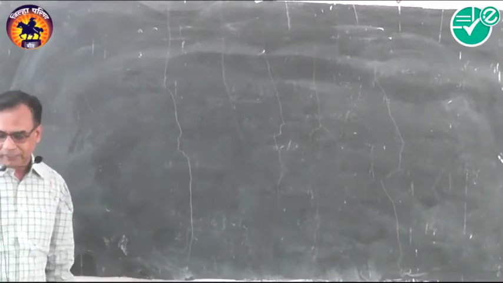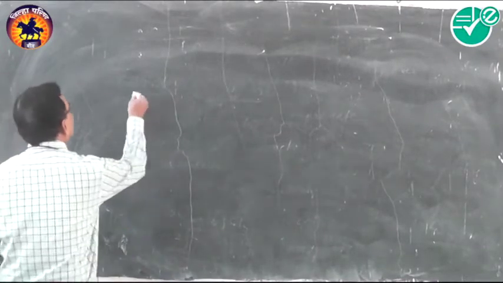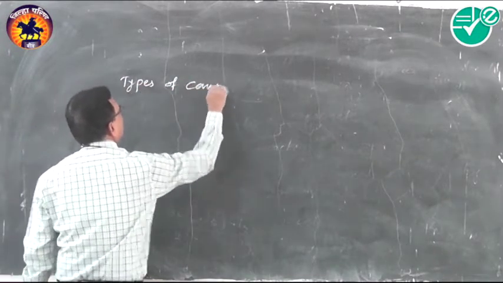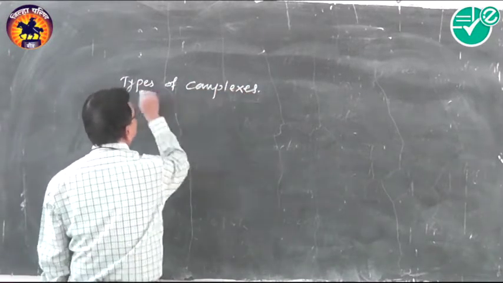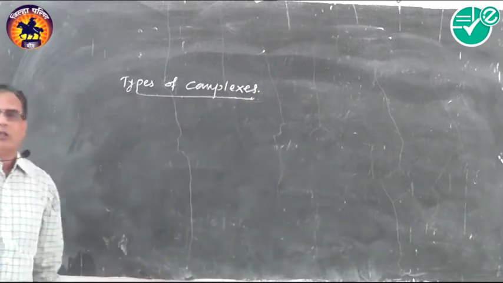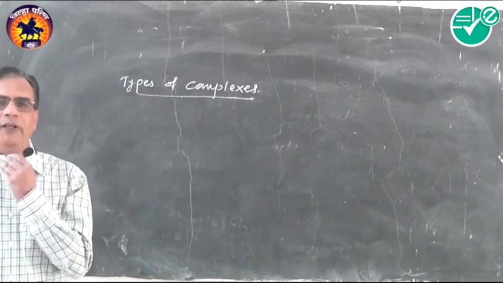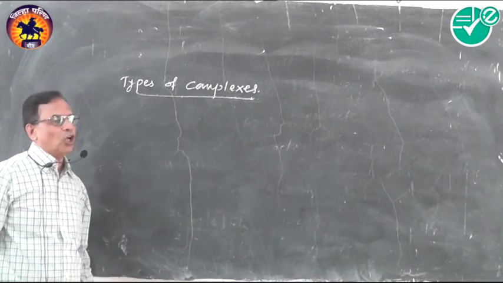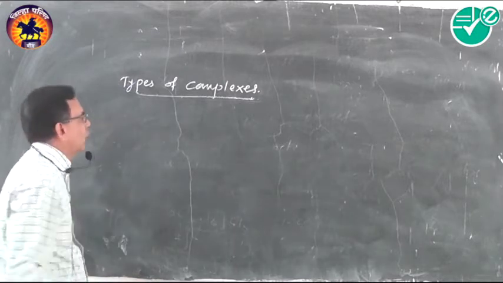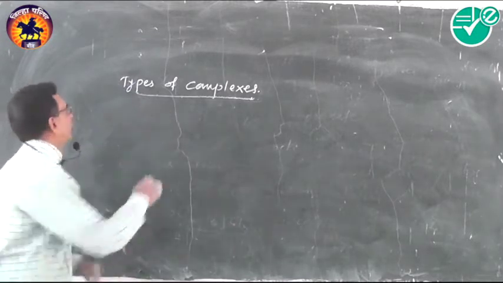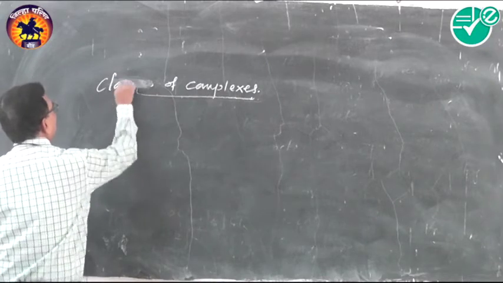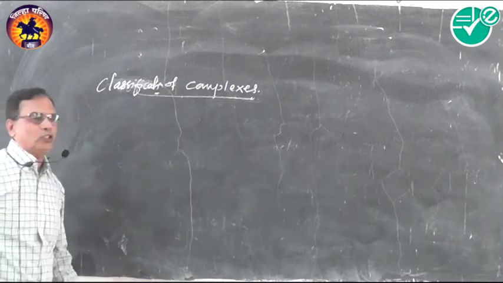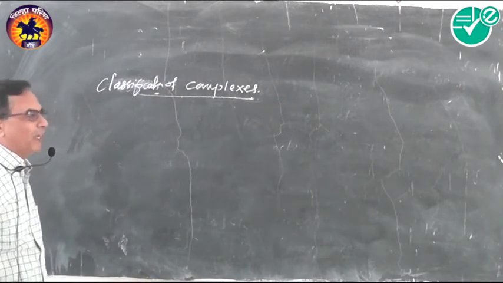Then next is the types of complexes. There are different types of complexes, and this classification depends on different things. First classification: instead of types, we can say classification of complexes. That classification depends on the nature of ligands.